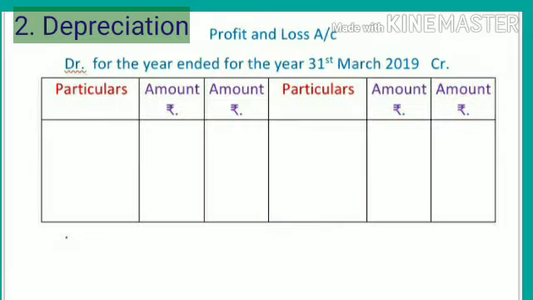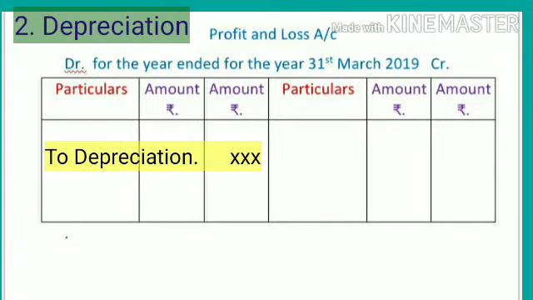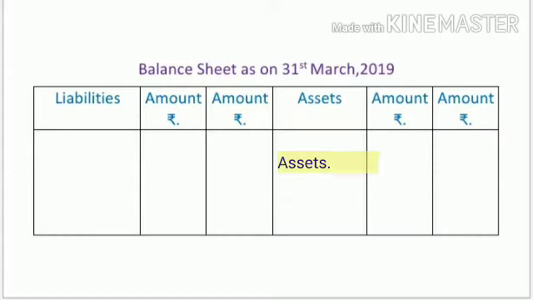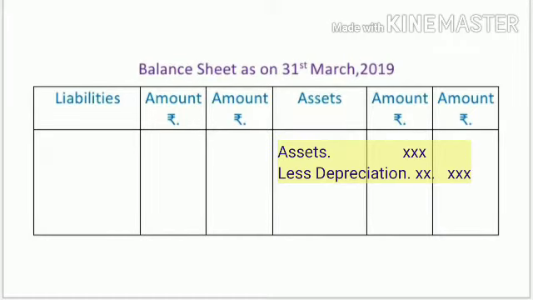Now we see second adjustment, depreciation. Depreciation is charged on fixed assets like building, plant and machinery, furniture, etc. It is a loss of the business. First effect of this adjustment, show on the debit side of profit and loss account depreciation, and second effect of this adjustment is less from the particular asset on the asset side of the balance sheet.